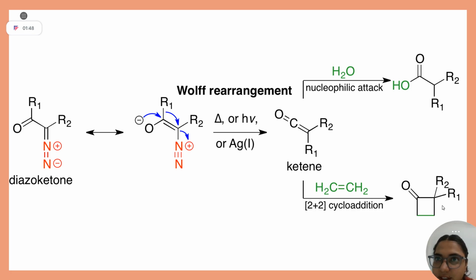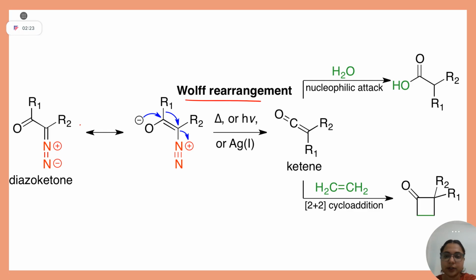Ma'am, first we have studied Norrish type 1, Norrish type 2, then Barton, and the di-pi-methane rearrangement, Paterno-Büchi, and Hofmann-Löffler-Freytag reaction, right? At the end of the class, we also covered the Wolff rearrangement.